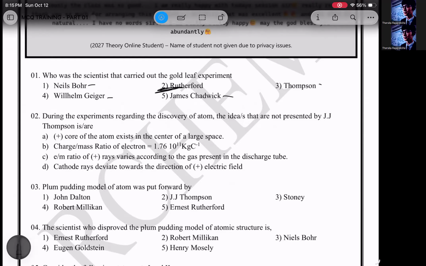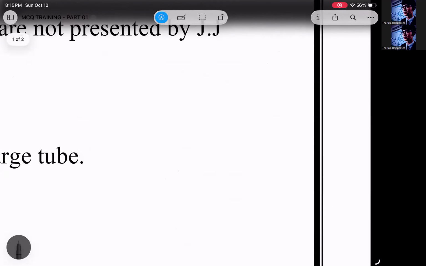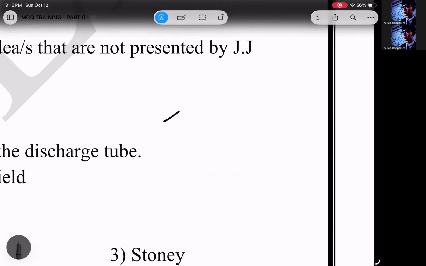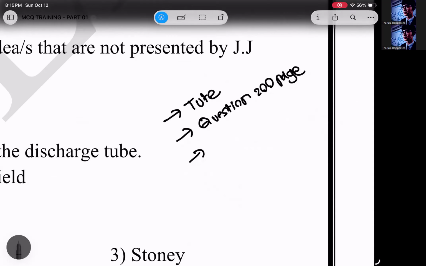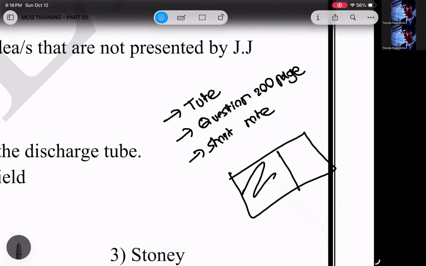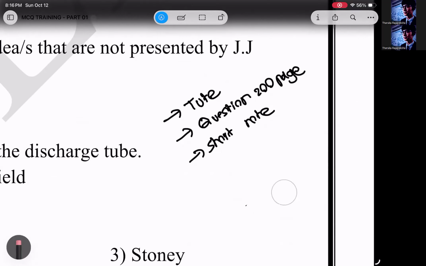Now, I suggest you have 3 books, people. If you are coming to the 2027 theory class, I want you to have the tute I'm giving you. And then I want you to have a question book, like the 200-page CR book I told you about. During the class, we are doing questions in this book. And also you have to have a short notebook, a science book, which has empty sheets on one side and lined pages on the other side. That one is better if you have it.